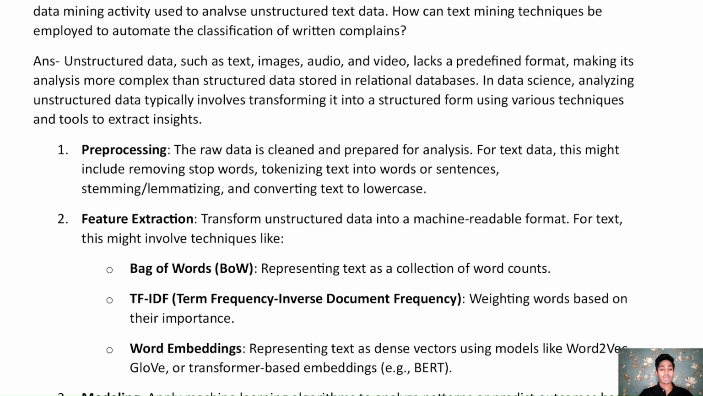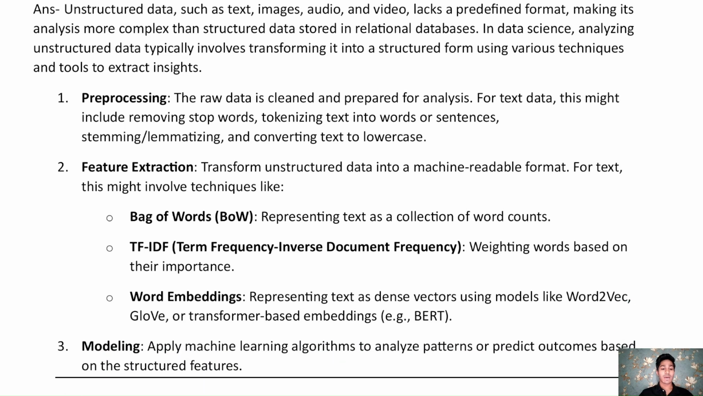Then we have TF-IDF, which stands for term frequency inverse document frequency. This states that weighting words based on their importance. The number of times a word occurs in the document, it weights them according to that. And then we have word embedding. Word embedding means representing text as a dense vector using models like word2vec, GloVe, or transformer-based embedding.